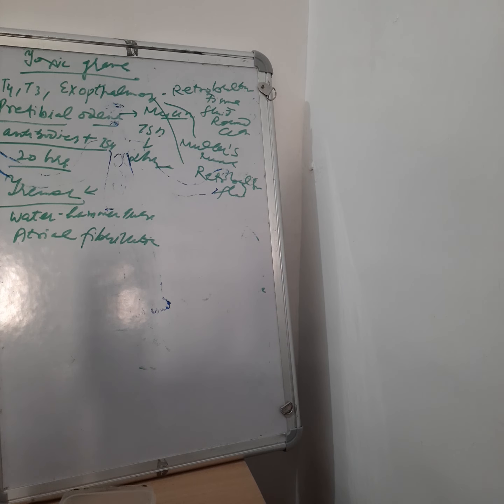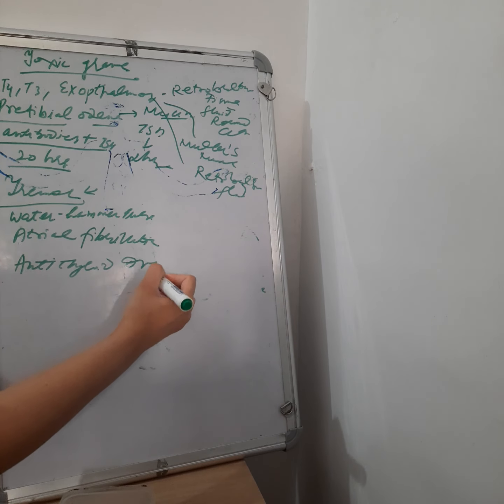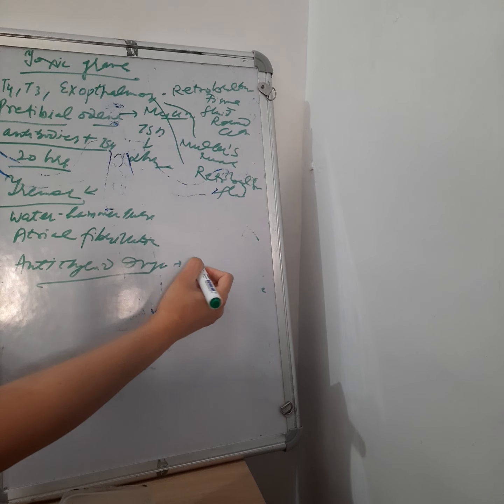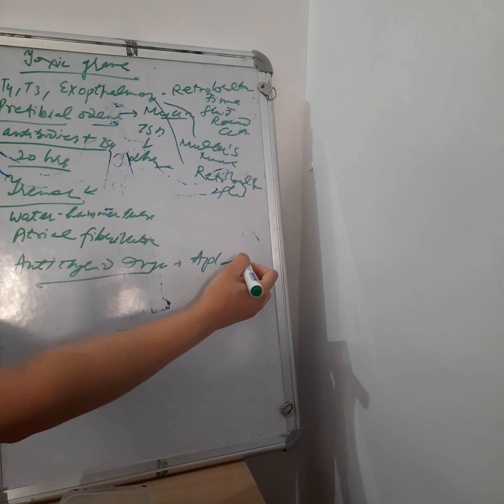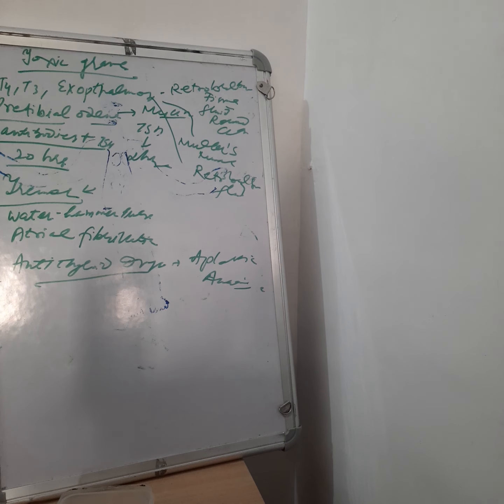In this case, the treatment is anti-thyroid drugs, radioactive iodine, and surgery should be done. What are the side effects of anti-thyroid drugs? Anti-thyroid drugs affect the bone marrow and lead to aplastic anemia on a long-term basis.